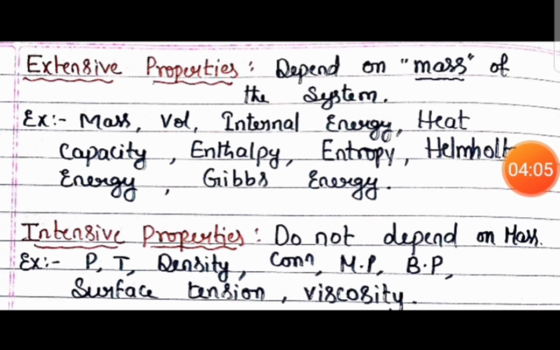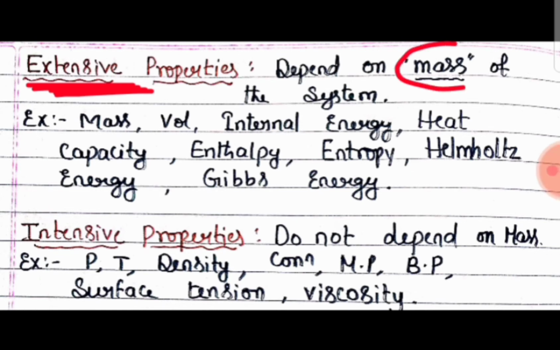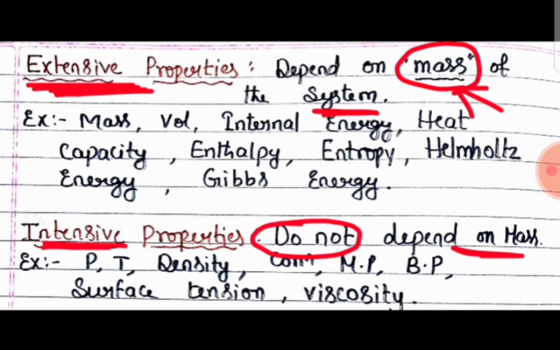Now extensive property and intensive property. Extensive properties depend on the mass of the system, and intensive properties do not depend on the mass of the system. Examples we must remember: mass, volume, internal energy, heat capacity, enthalpy, entropy, energy, Gibbs energy.